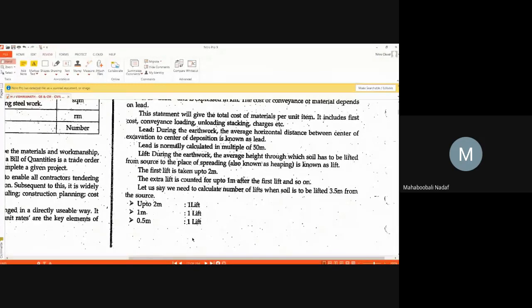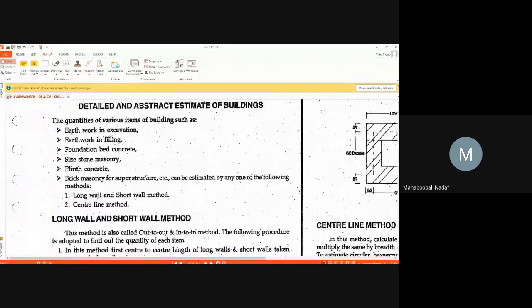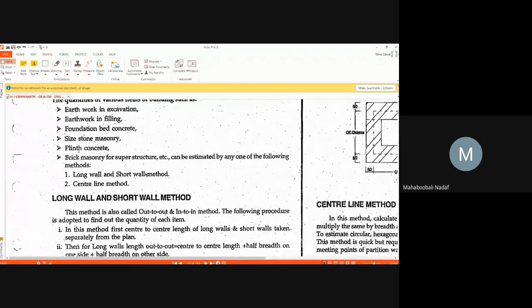As the depth increases, the rate also changes, but the changing interval becomes smaller and smaller. As you go deeper and deeper, the effort required is more and more, so for larger depth, a larger rate applies. Now we will start with the long wall and short wall method.